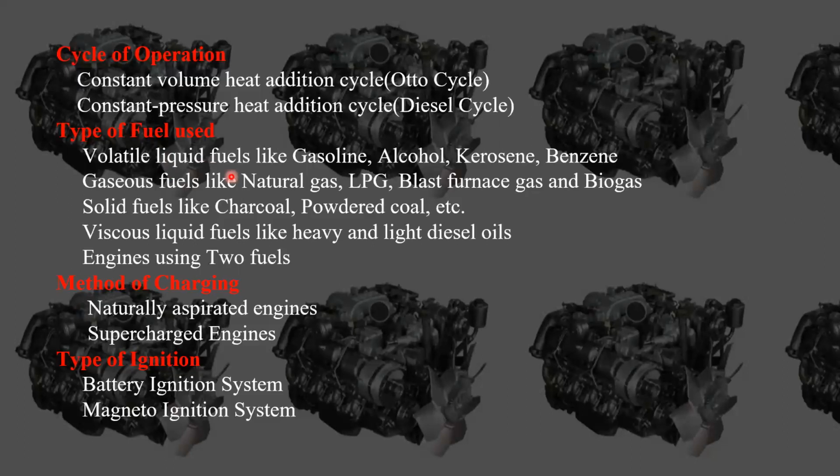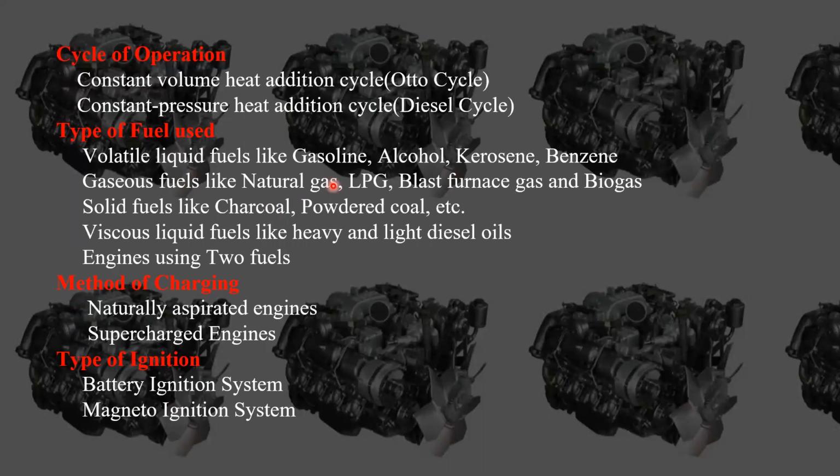And in these engines, first of all, we need to mix the air and fuel at the carburetor. At the carburetor itself, we have to mix the air and fuel, and after mixing it, we send it into the combustion chamber or the cylinder of the engine, for volatile liquid fuels. Okay, next coming to the gaseous fuels. These gaseous fuels, like natural gas, liquid petroleum gas, blast furnace gas, and biogas, are also used to run the engine, but the specification should be changed.